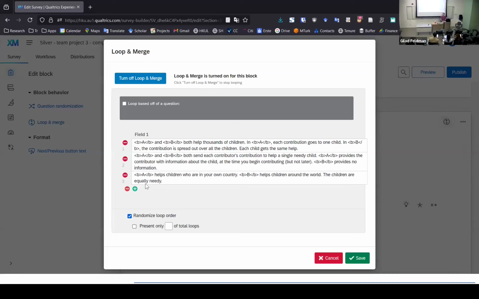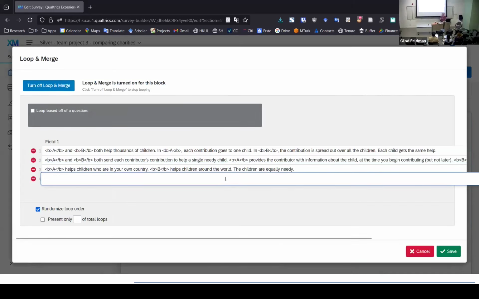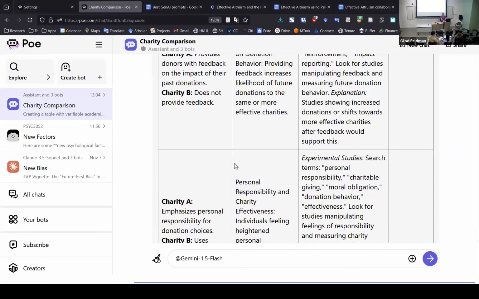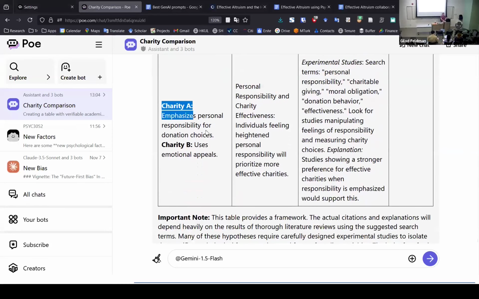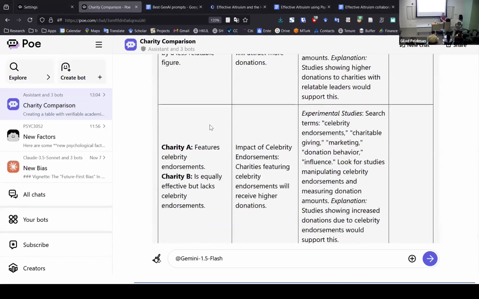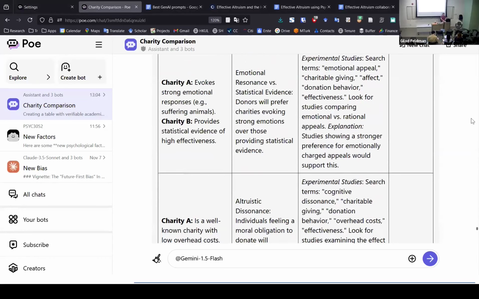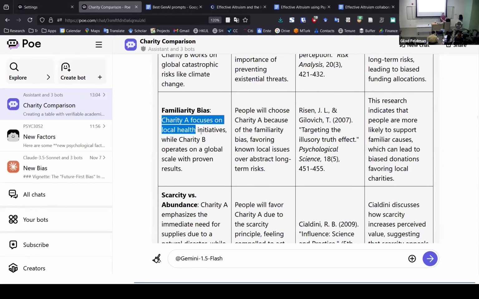Basically what it does is it takes from LM, loop and merge, and it puts it into the block. So it will display these vignettes for you inside. If you want, you can add more. The way that you add your vignettes to the Qualtrics is here. If we go back to the charity comparisons, let's take maybe something a little bit more meaningful. Yeah, Charity A focuses on local health initiatives and Charity B operates on a global scale with proven results, okay? Let's just take this one, for example.